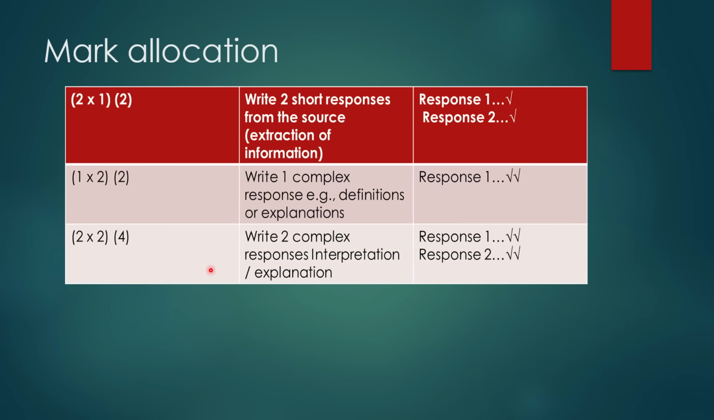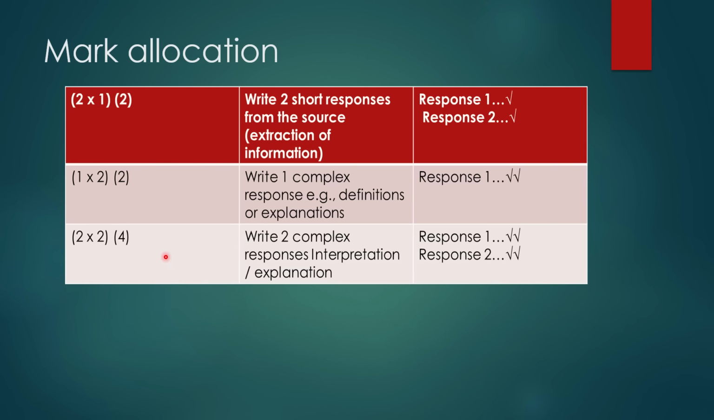Okay? Moving on to mark allocation, which is equally important. You need to pay attention to mark allocation so that you do not lose marks. When you see 2 times 1 next to a question, it means that you are supposed to provide two responses or two answers in order to score the 2 marks. If you see 1 times 2, it means that you're supposed to provide only one response, and that one response will give you 2 marks, okay?